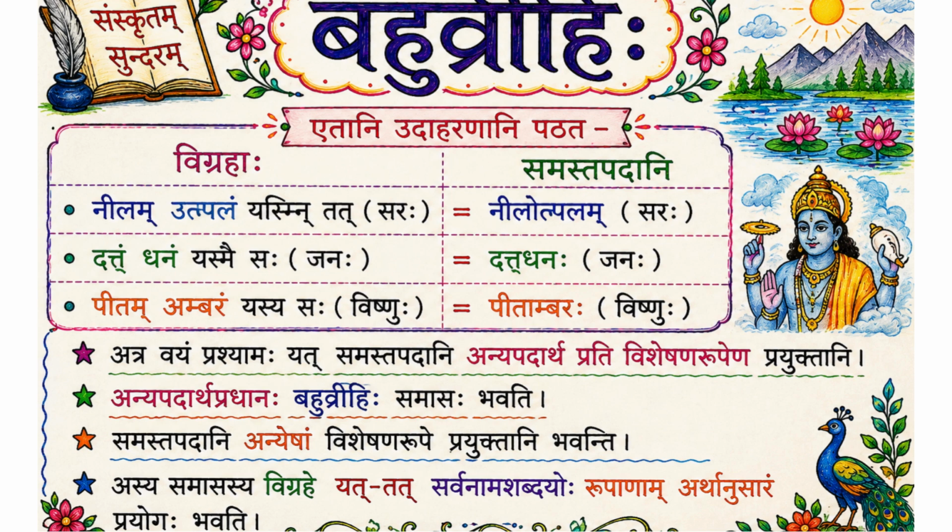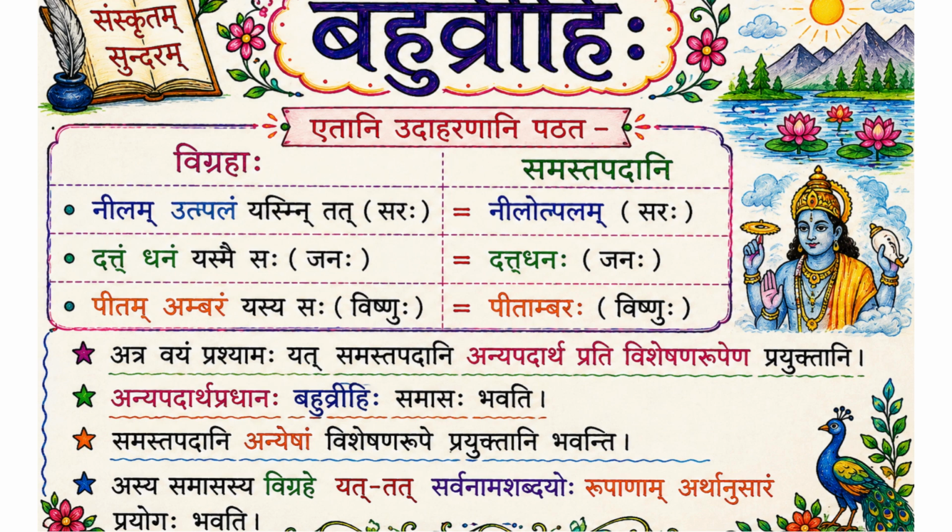It describes the lake. Like Datta Dhanaha. The word Dhanam is Napumsakalingam in Sanskrit, but the word Datta Dhanaha is used in Pullingam because it is describing a man, Janaha. Dattam Dhanam. The money is given. Yasmai, because when we are giving, it is always Chaturthi Vibhakti, for whom it is being given. Dattam Dhanam Yasmai Saha. For whom the money is given.